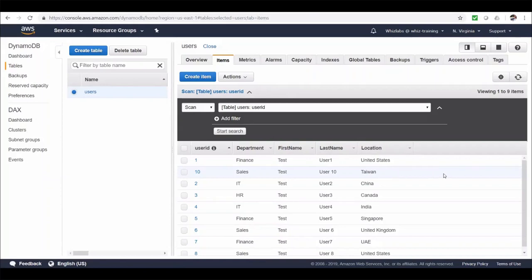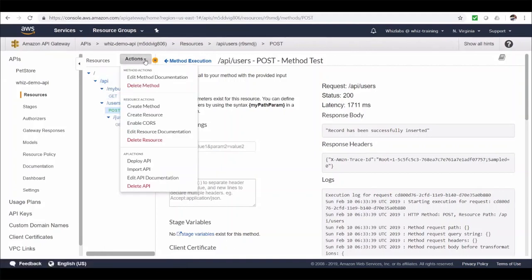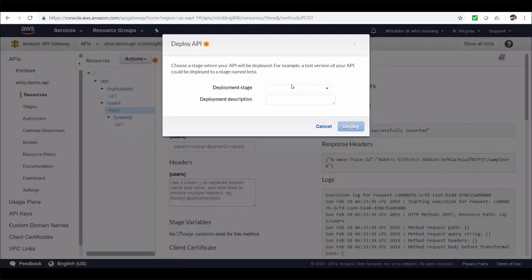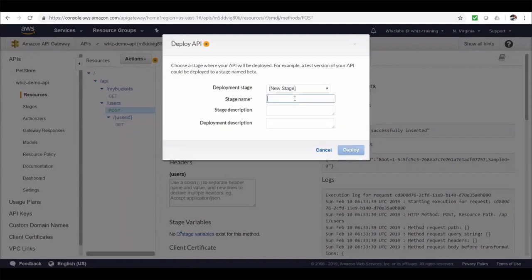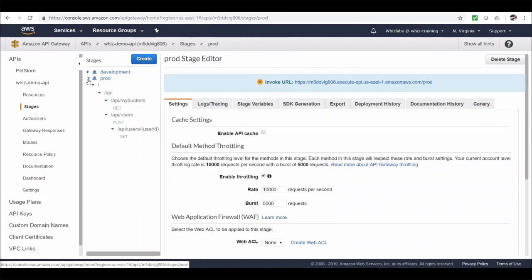All right, we have created the required API resources and tested internally. But remember, these are not yet available to be consumed. So what should we do next? Deploy the API. So let's go to actions, click on deploy API. This time, let's say we are all done and ready to deploy to production. So let's create a new stage, name it as prod, and give some stage and deployment descriptions. Here is our prod stage and ready to be used.